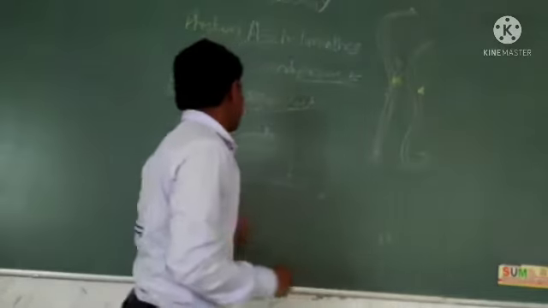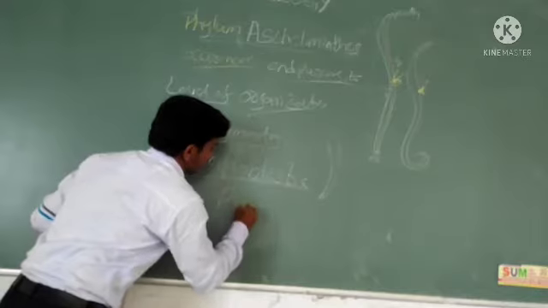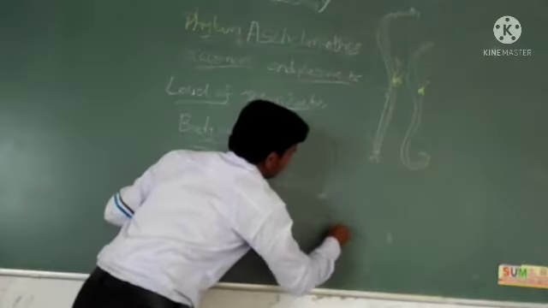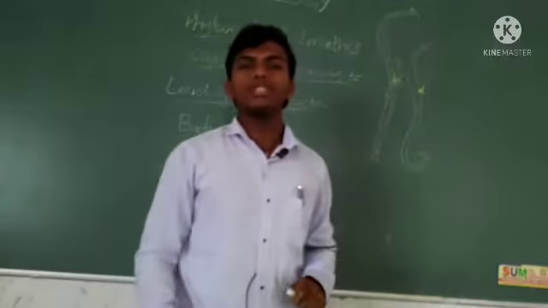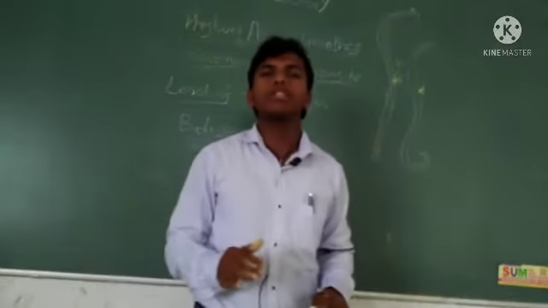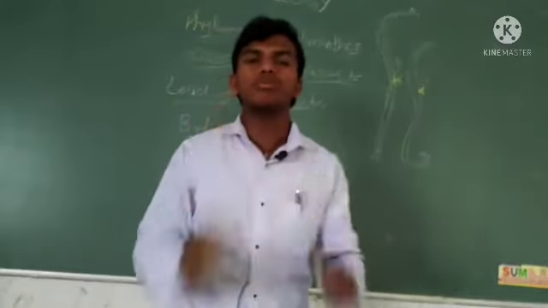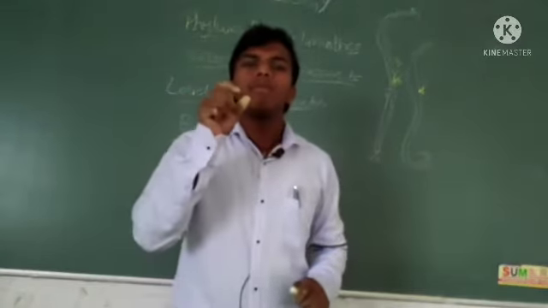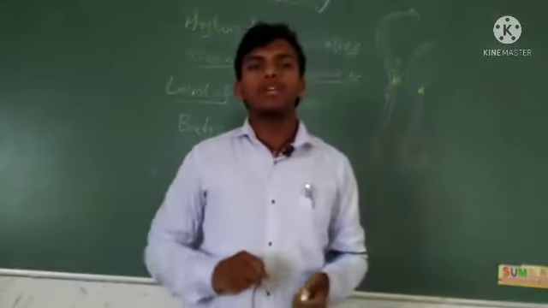Okay, next, these are pseudocoelomates. Pseudo is nothing but false. Coelom means body cavity, so a false body cavity is formed. In pseudocoelomates the body cavity is not lined by the mesoderm.